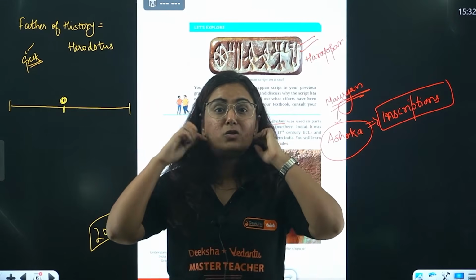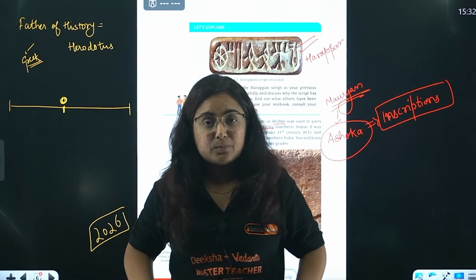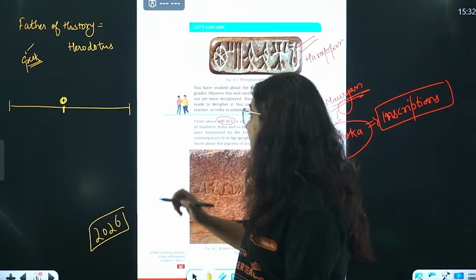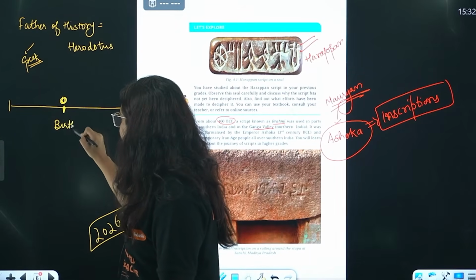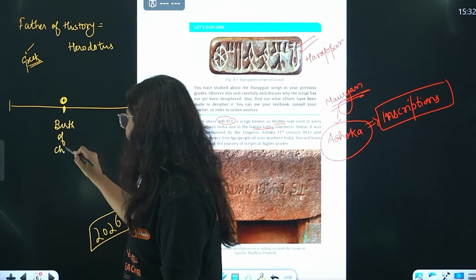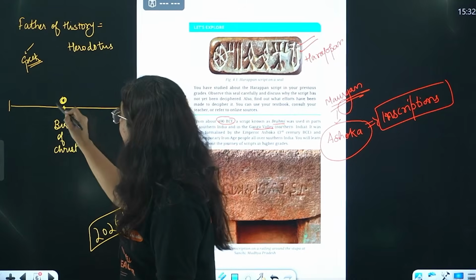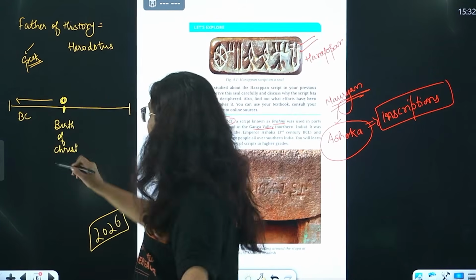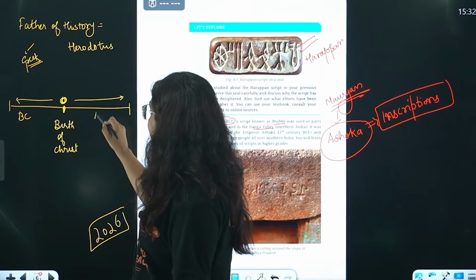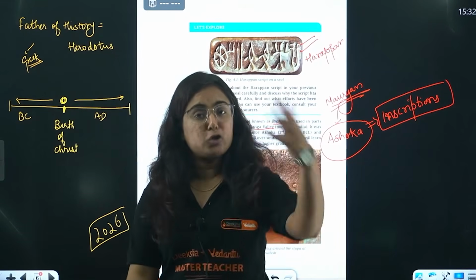Historians struggled a lot to decide that, obviously. So they decided that that will be the 0 year, which is considered to be the birth of Christ, Jesus Christ here we are talking about. So before Christ, the period was referred to as BC, before Christ, and after Christ, the period was referred to as AD, that's Anno Domini.